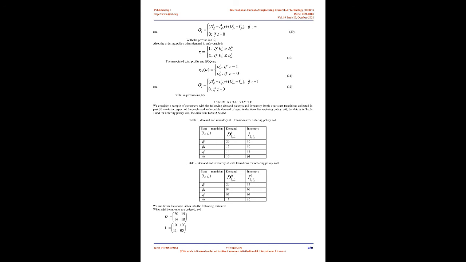For the first part of equation 11 to be justified, we note that units must be ordered immediately to meet the excess demand. The units ordered should attract shortage cost but not holding cost since they will not be stored. On the other hand, when demand is less than or equal to on-hand inventory, no order will be placed. In that case there will be no shortage cost but holding cost since the units are in store. The economic order quantity when demand is in a state with ordering policy is given.